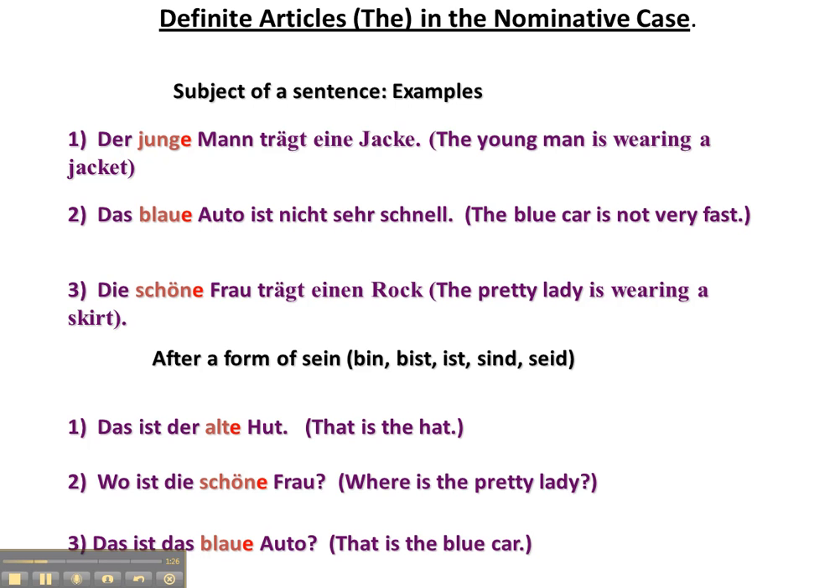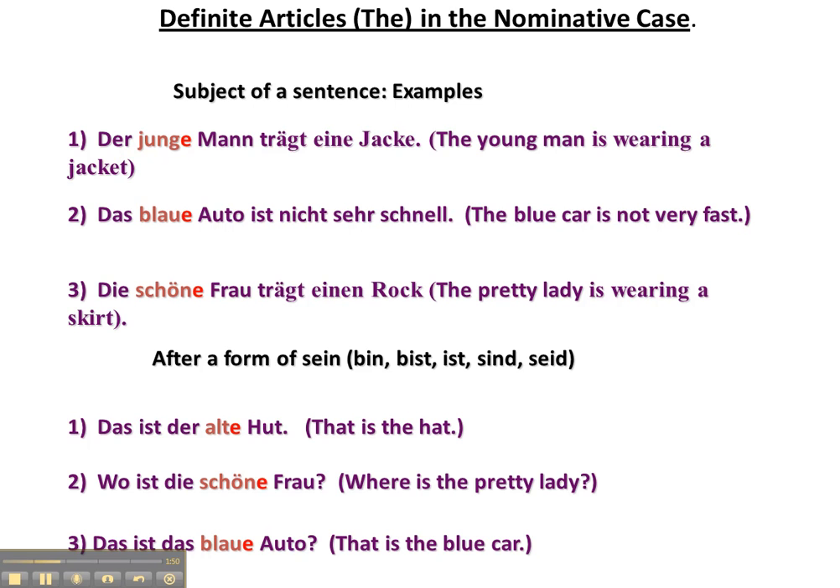Definite articles in the nominative case. In the nominative, remember, there are two things that make it nominative. One, it's the subject of a sentence, or two, it comes after a form of the verb sein. So if we talk about the subject of a sentence and we're adding an adjective, which in this slide is in blue, the ending that we're going to put on it is an E.